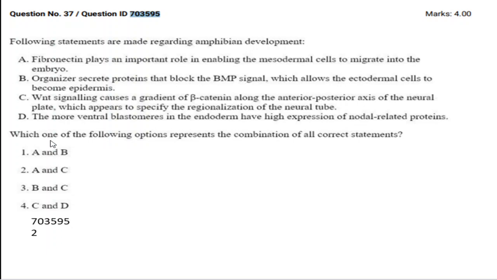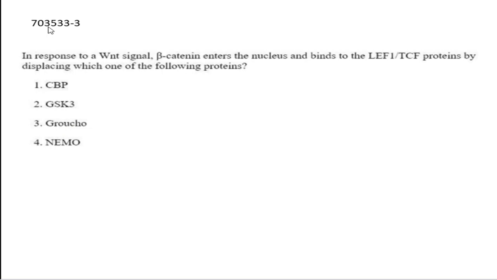So according to me, I am agreeing with the NTA because option B is incorrect. A BMP inhibitor will be allowing the ectoderm to form neural ectoderm, but here they just mention epidermis. Of course, option D is also incorrect because it is the vegetal blastomere, not the ventral blastomere.